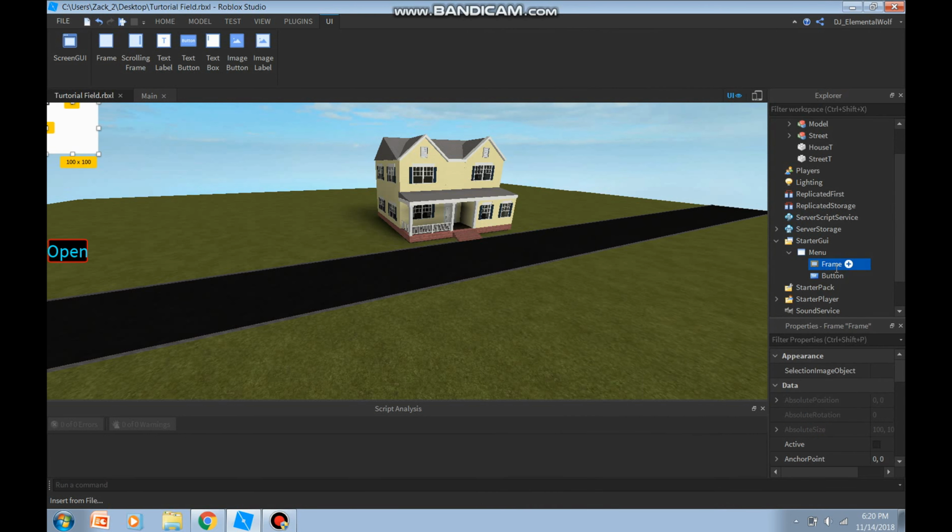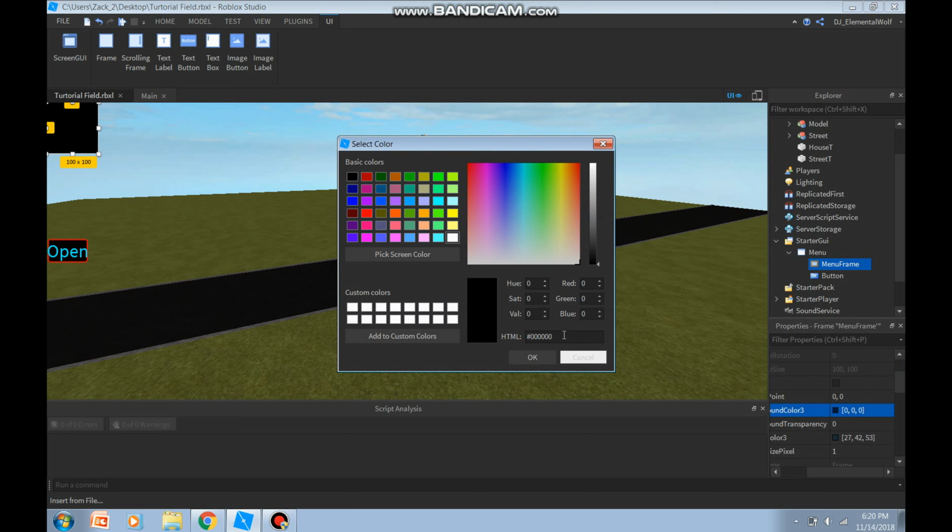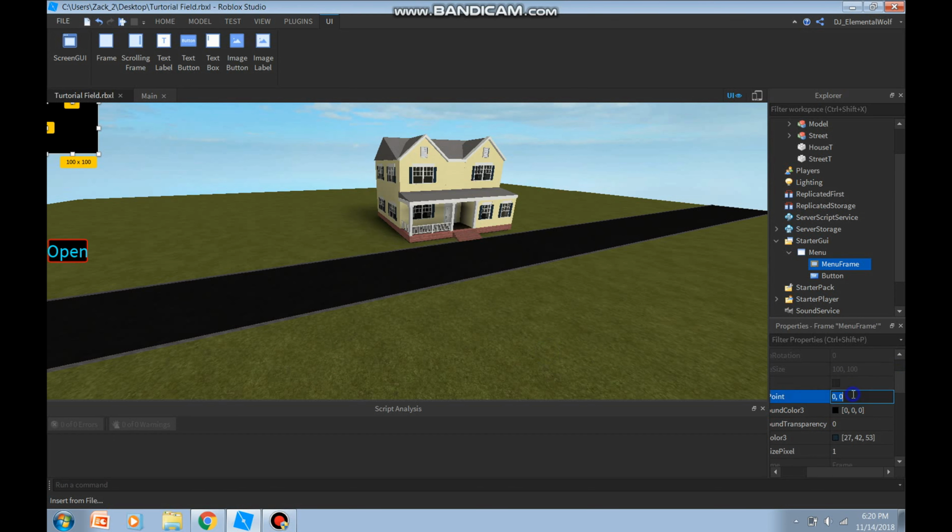Name the frame menu frame, so it doesn't get confused. Whoops. My bad, I'm screwing up. Give me a second. Frame, there we go. So now we're going to customize the frame. Customize it however you like. Your thing, I'm just customizing it how I like it.